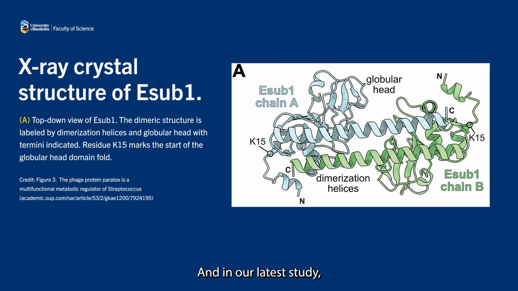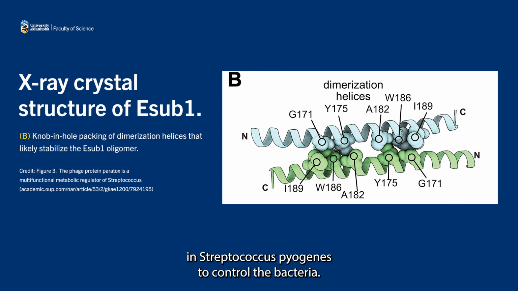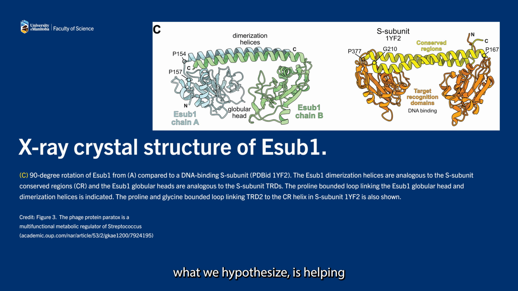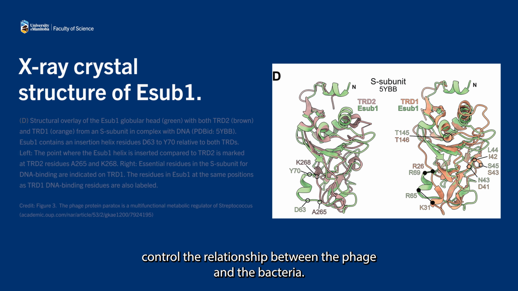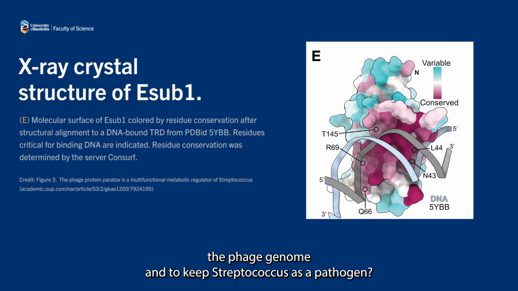And in our latest study, we discovered that it inhibits and binds tons of other proteins in Streptococcus pyogenes to control the bacteria. So this one little phage protein is what we hypothesize is helping control the relationship between the phage and the bacteria, and maintain the phage genome and keep Streptococcus as a pathogen.